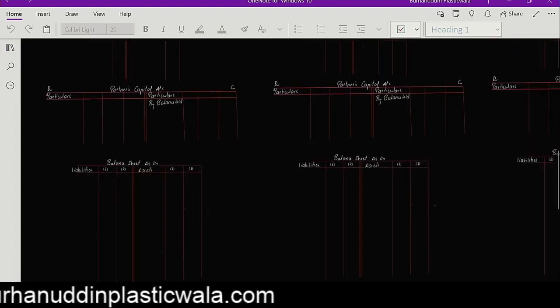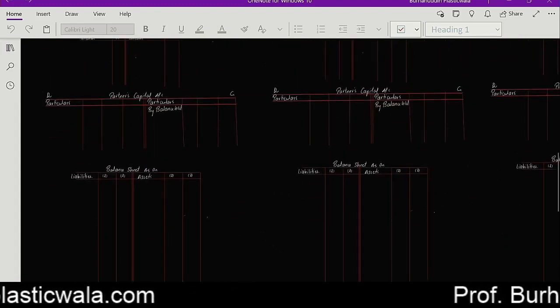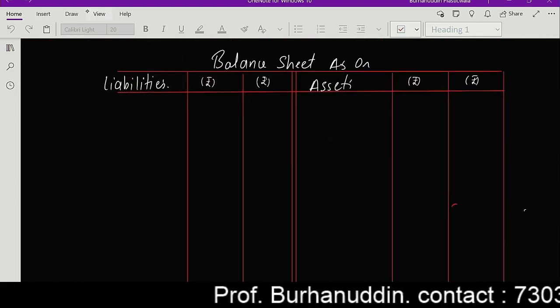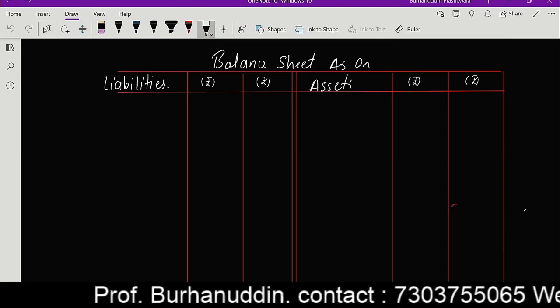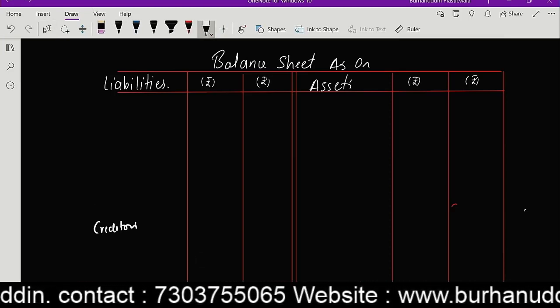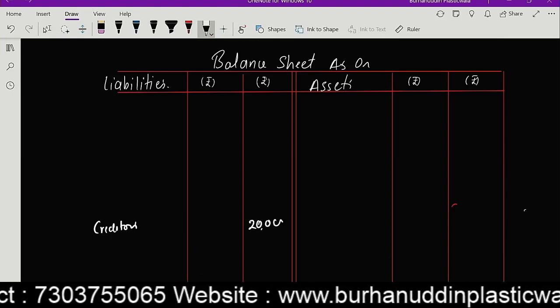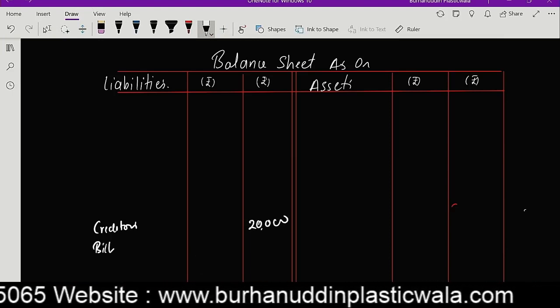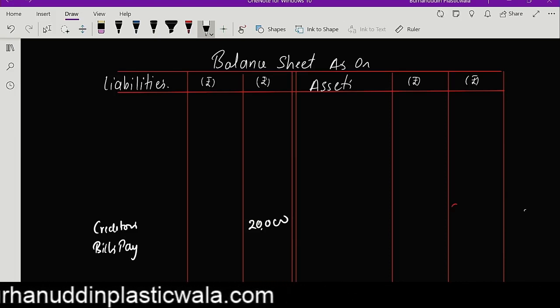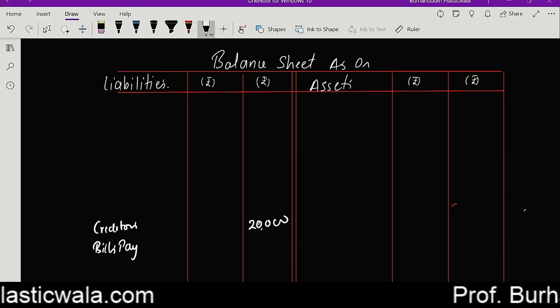So here it is. I am having creditors and bills payable 20,000 and 4,000. So your bills payable will be on the credit side, like this, the liability side. I do not have any adjustments in the outer column, and I do not have any adjustments on the bills payable too. So that's also going in the outer column. That's 4,000.